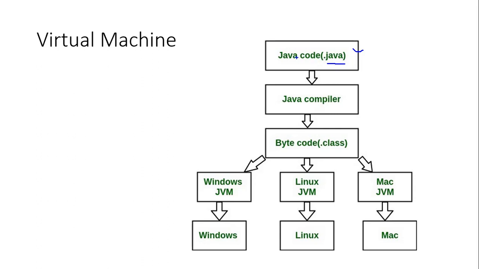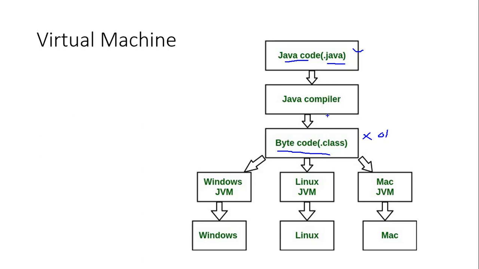So you write the Java code, it gets converted into an intermediary form, and this intermediary form is called bytecode. Don't worry about it, I will explain more about this bytecode slightly later. So you have your Java code, you compile it into a bytecode. Remember, this is not a perfect machine instruction, it's not zeros and ones, it cannot be directly understood by any machine.